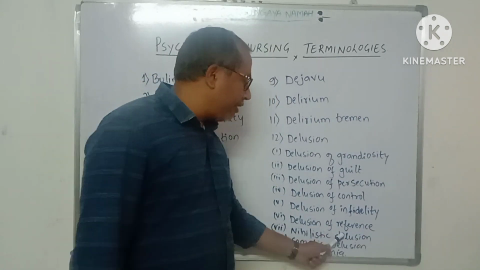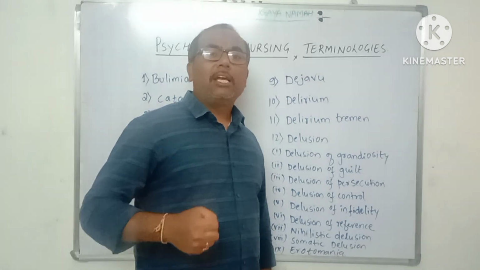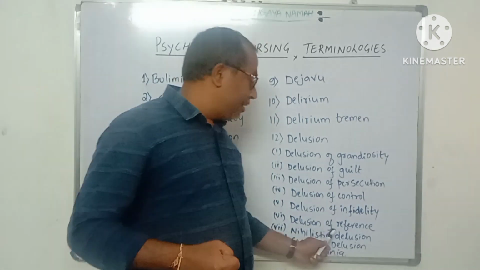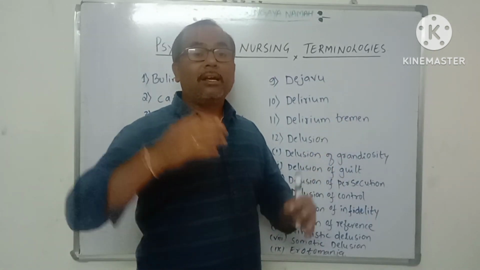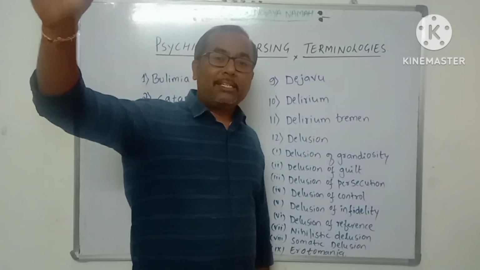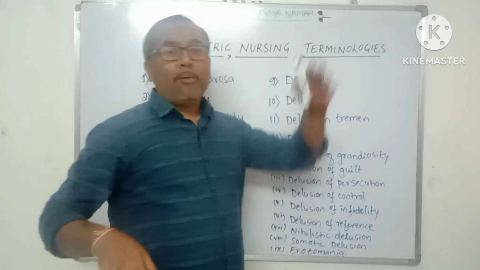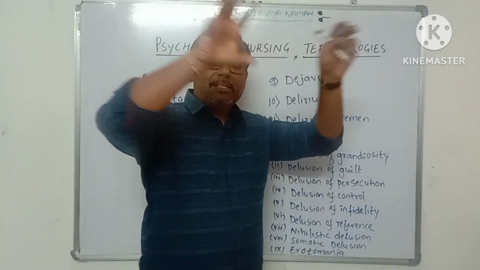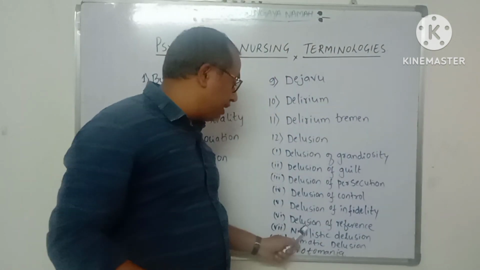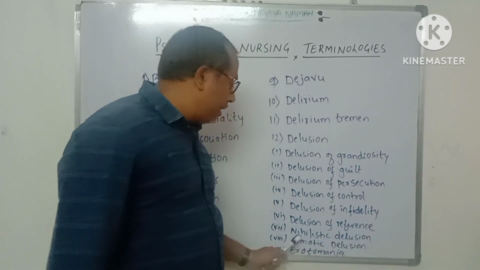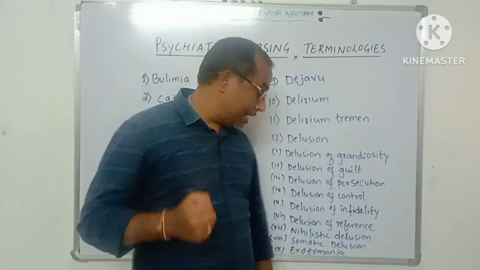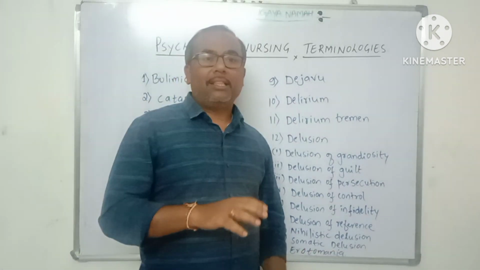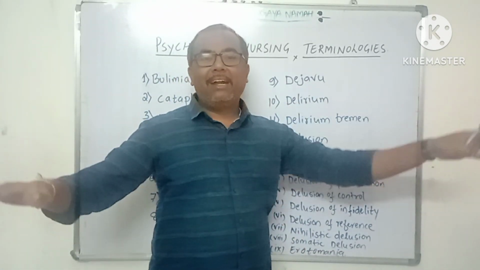Next is delusion of reference. It is a false fixed belief in which the patient believes that a discussion about him is going on everywhere. Whatever program is telecast on television or broadcast on the radio, everything is being discussed about him only. That is nothing but a delusion of reference. Next one is nihilistic delusion. It is a false fixed belief in which the patient believes that the world is going to end. The entire world is going to end.